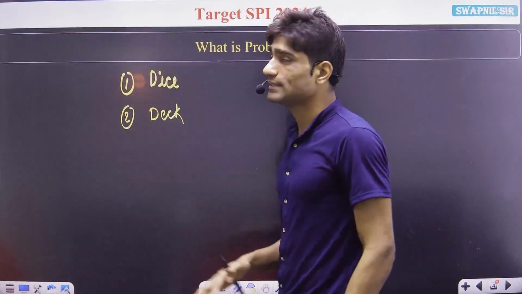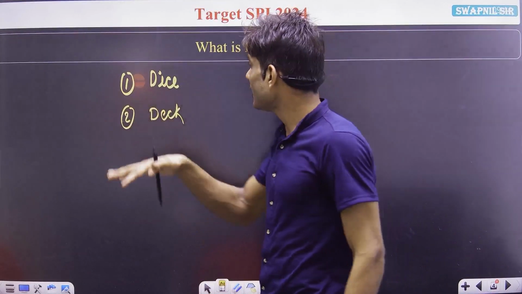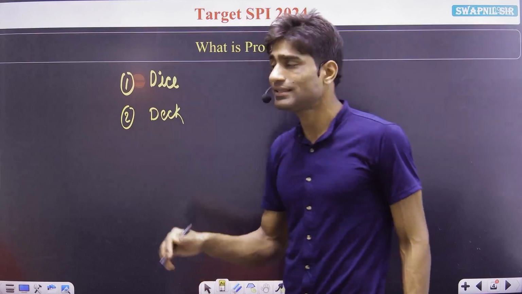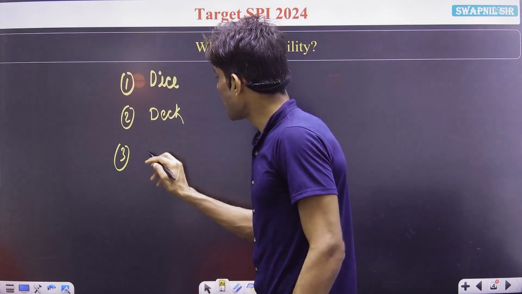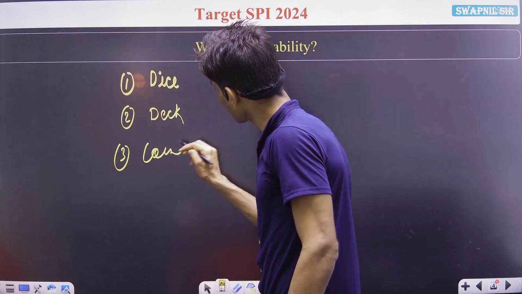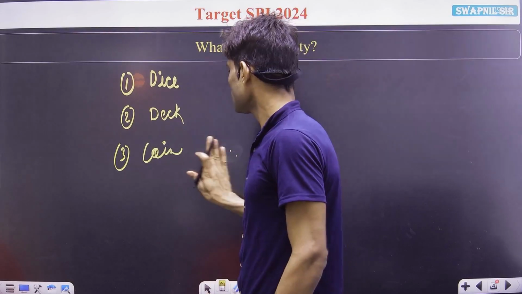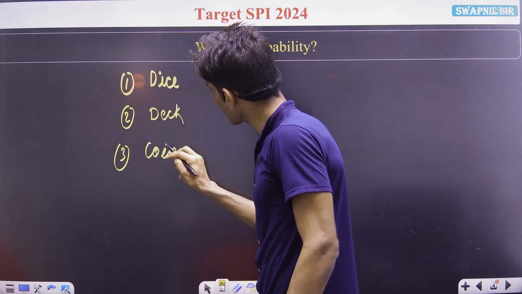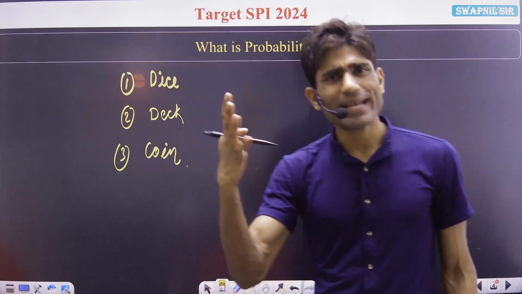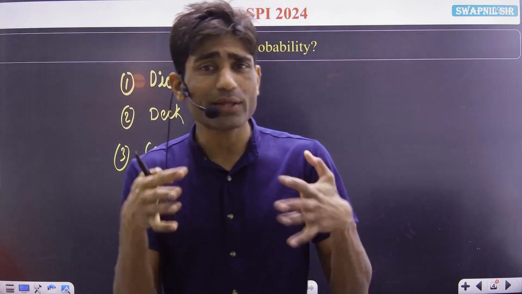First it goes for the dice, second it goes for the deck, third it goes for the coin.